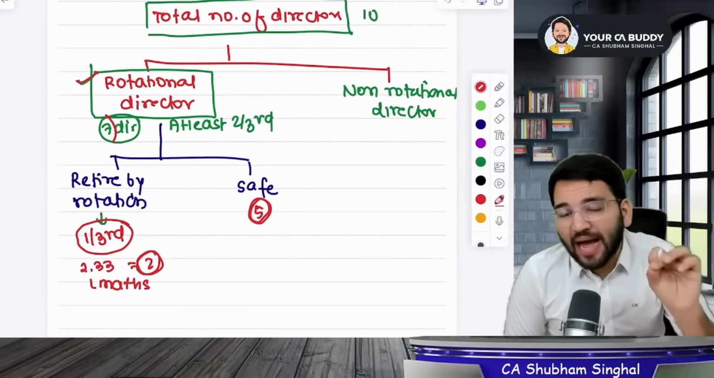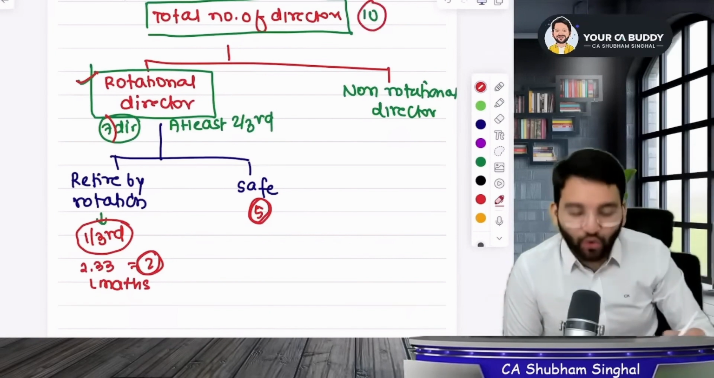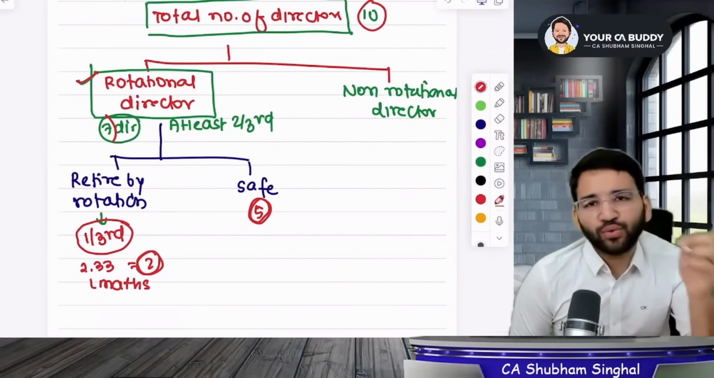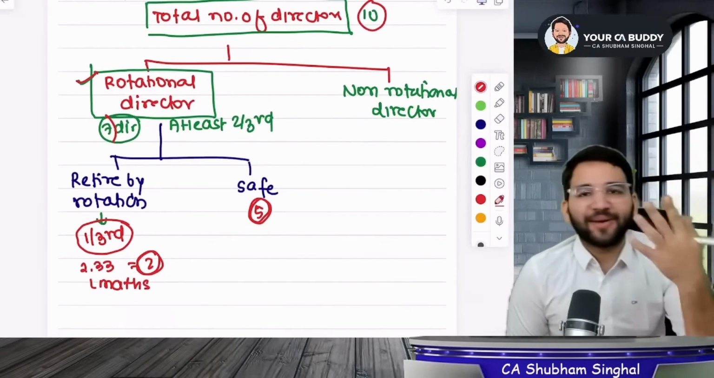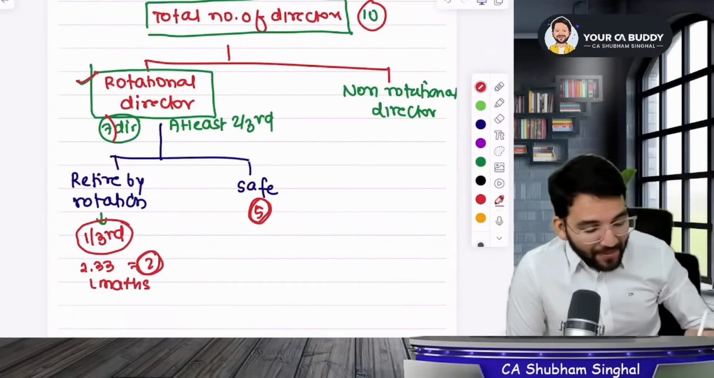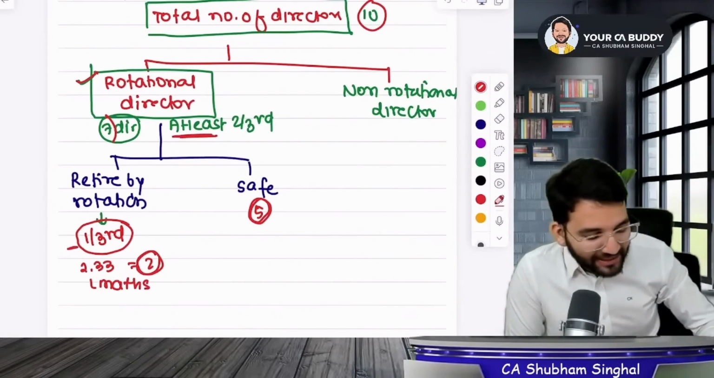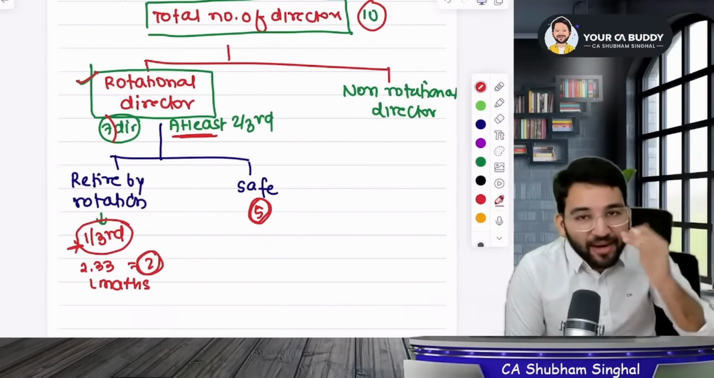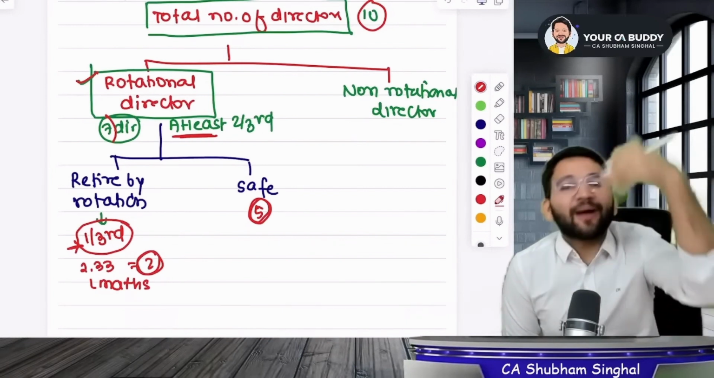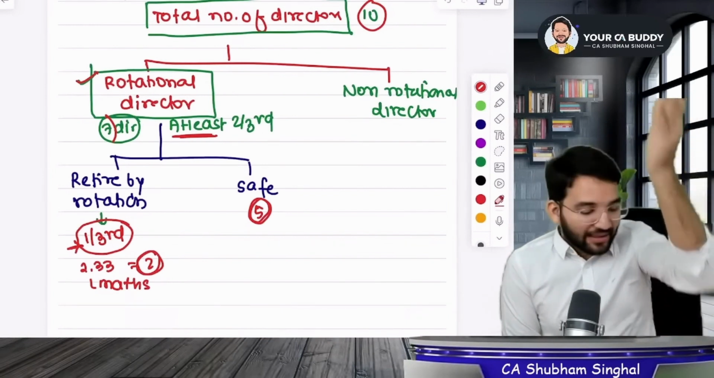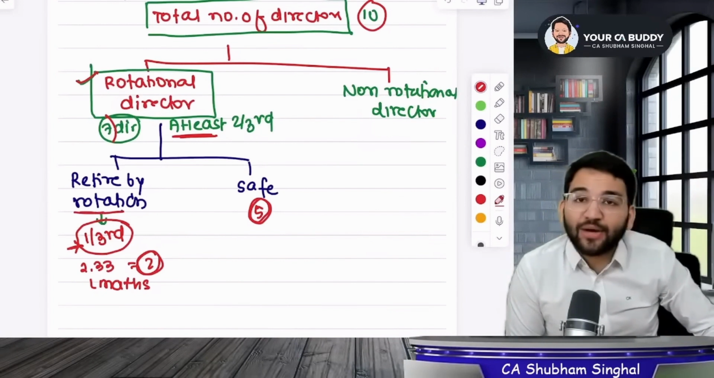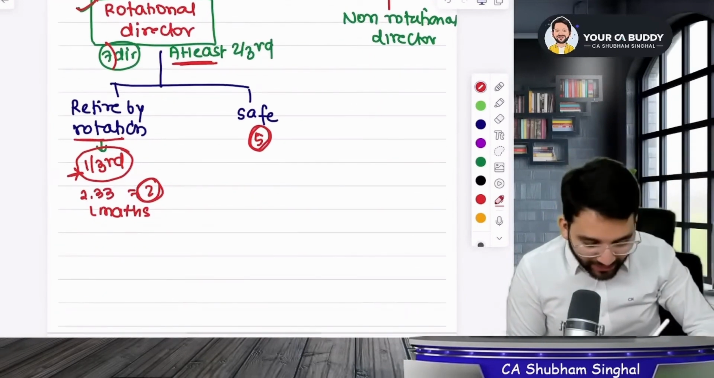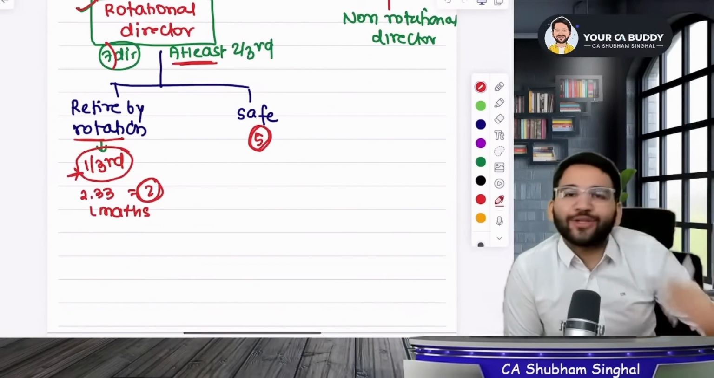So you just figured out that out of 10, what number of people will leave you today? So you know now, 2 out of 10 will leave. How did you calculate it? You put at least 2/3 in the rotational, then took out the 1/3. Remember, it says at least in 2/3, but here it doesn't mention it. So when you round off mathematically, 2.33 will become 2 and 2.67 will become 3. In this process of rotation, those who retire are called retiring directors. Now here, what should be the ideal number of retiring directors? 2, right?